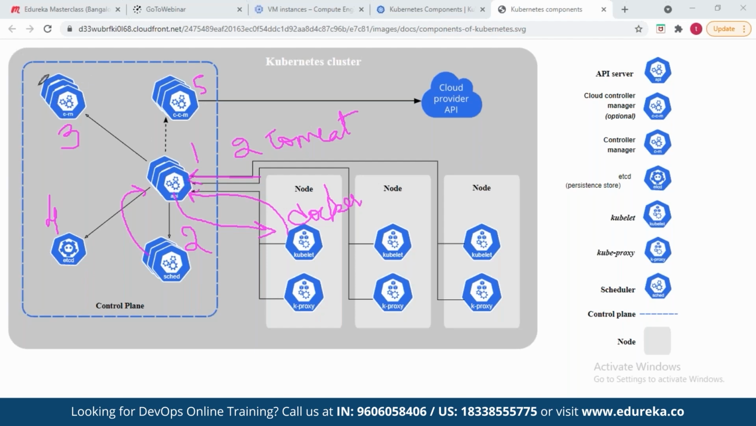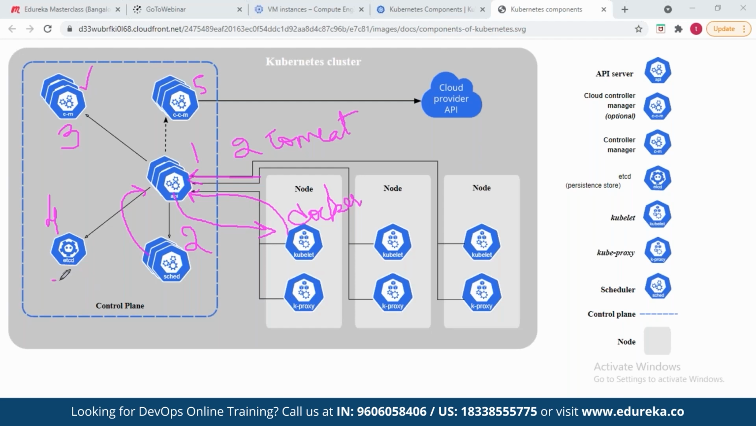After that, the third component that we have is the controller manager. The controller manager is responsible to make sure that these 2 replicas are maintained on the node. High availability of the replicas on the node. At any given point of time, 2 replicas have to be maintained.